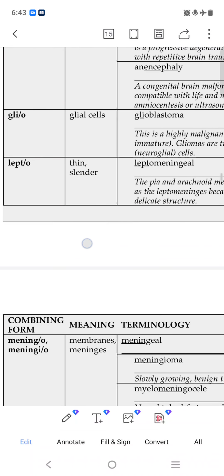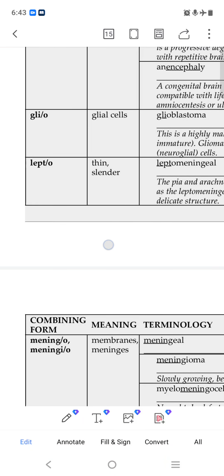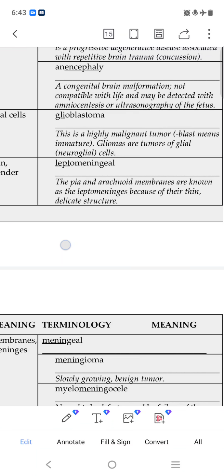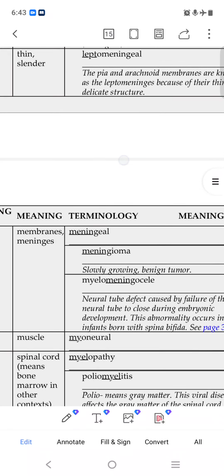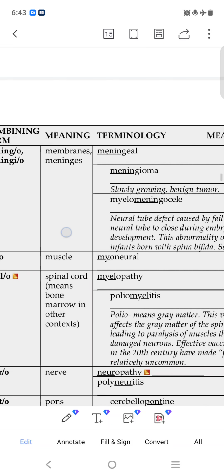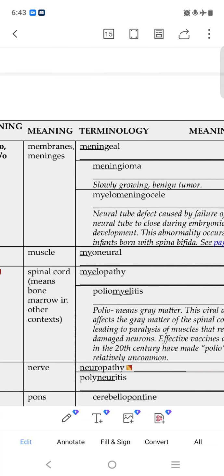Lepto means thin, slender. Leptomeningeal means thin area. Meningeal, we have just seen, relates to the meninges. The pia and arachnoid membranes are known as the leptomeninges. Meningo means membranes, like meningeal, related to meninges. Meningioma means tumor of meninges.